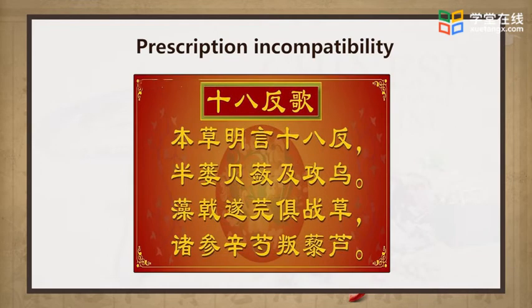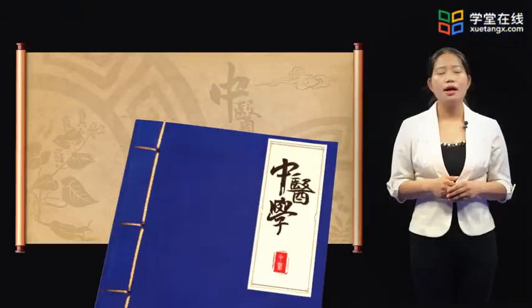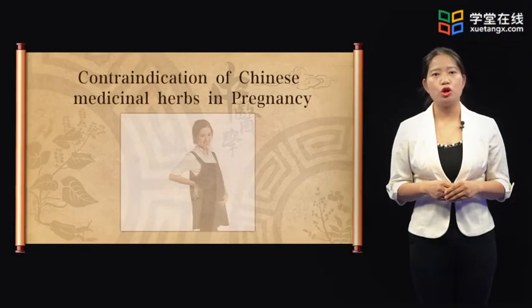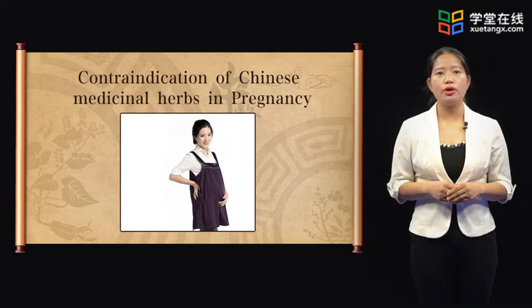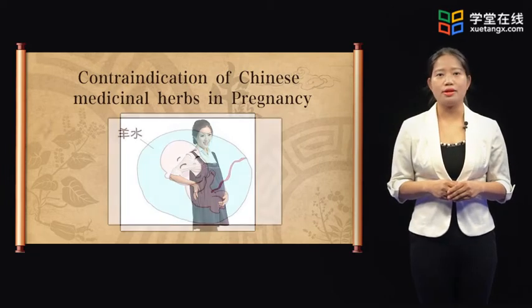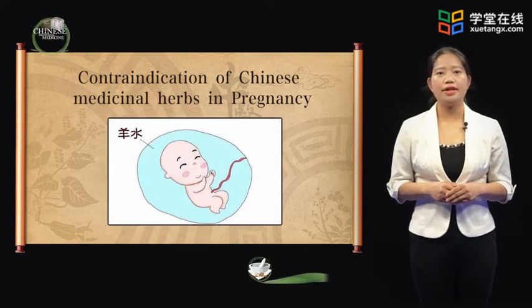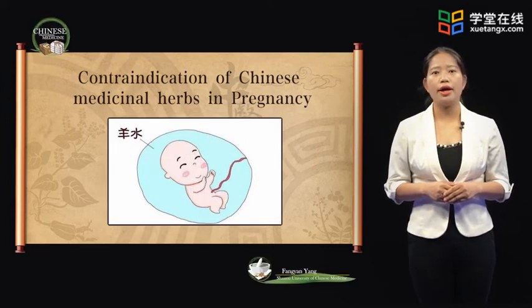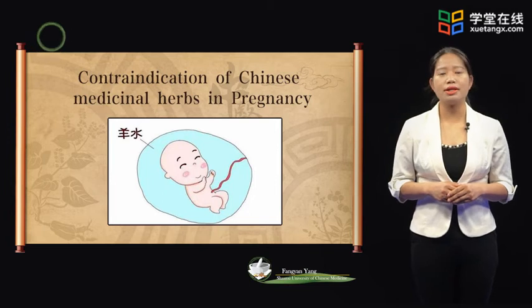In TCM, 18 herbs are believed to be incompatible in their actions if given in combination. Some medicinal herbs should be contraindicated or used with caution for pregnant women. Otherwise, side effects of damaging factors or inducing abortion or miscarriage may be brought.